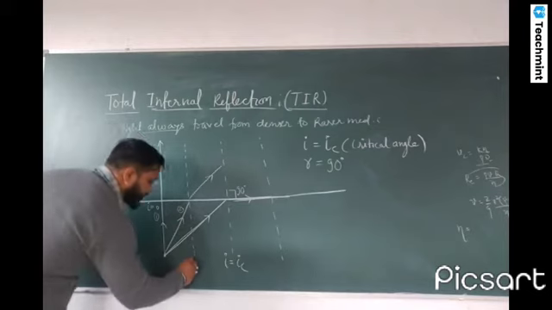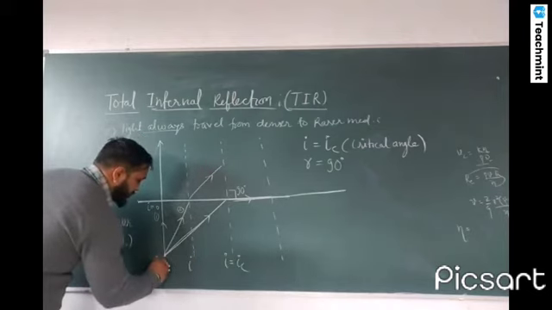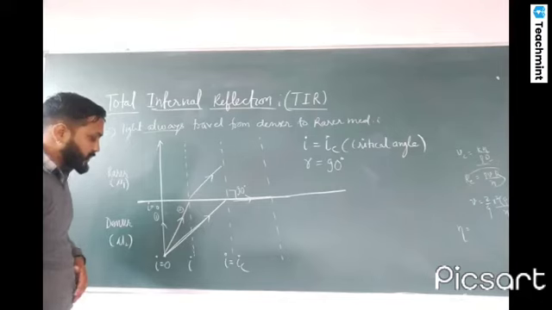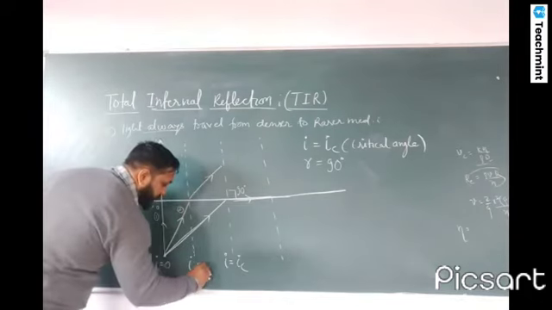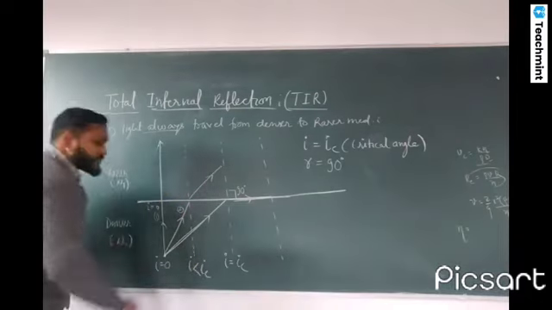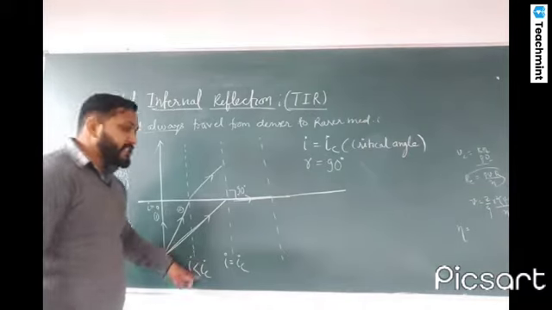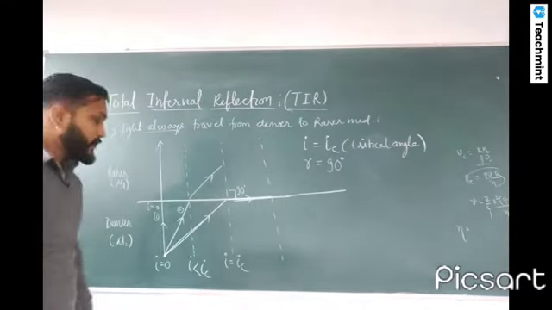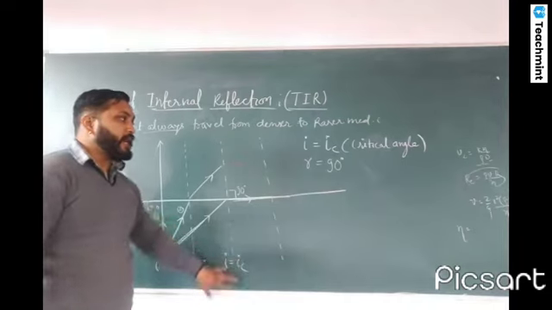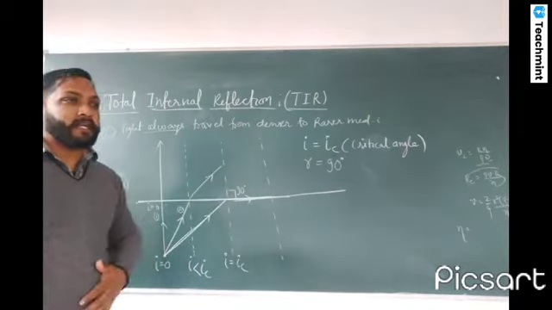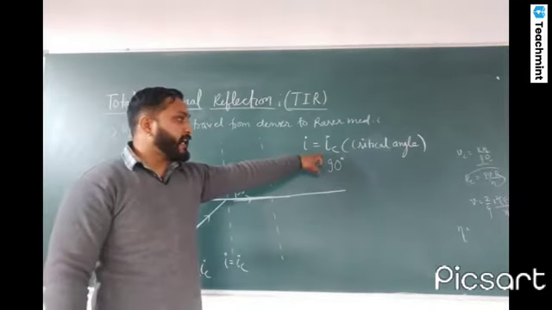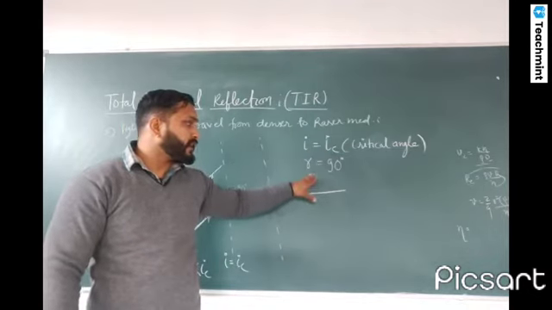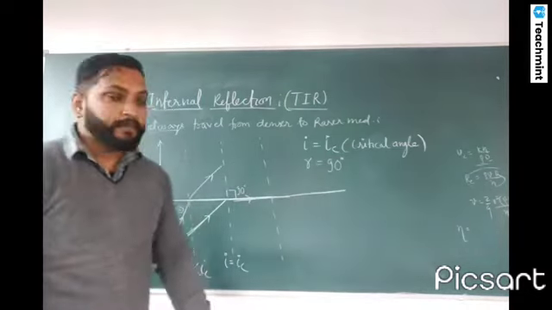In the first case, the angle of incidence is 0, so the ray of light goes through without any refraction. In the second case, I have considered the value of I less than IC, where IC is that value of the angle of incidence at which the angle of refraction becomes 90 degrees. Next, I have increased the angle of incidence until it equals the critical value, where the angle of refraction becomes 90 degrees.